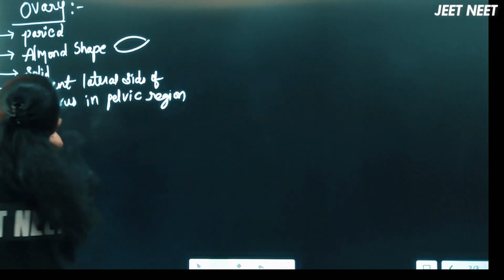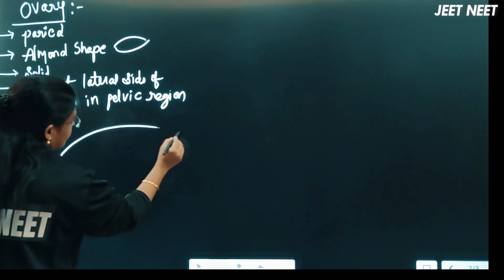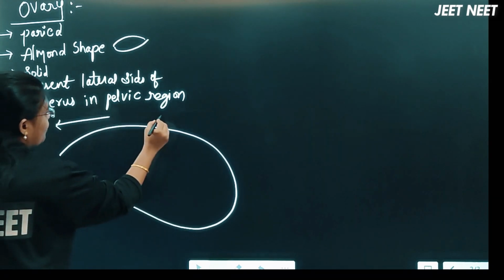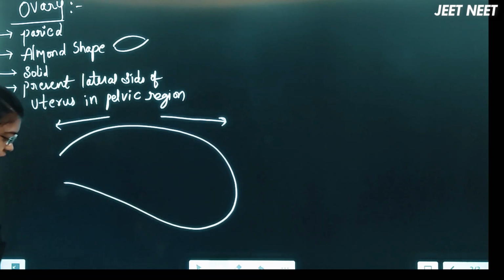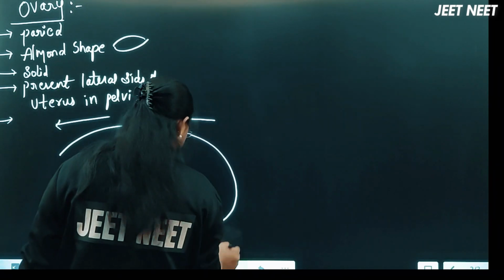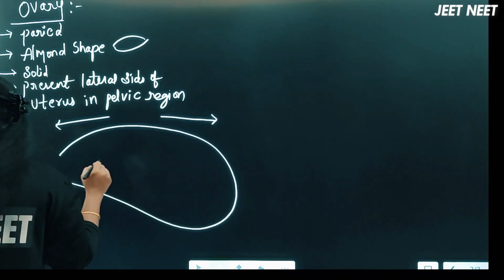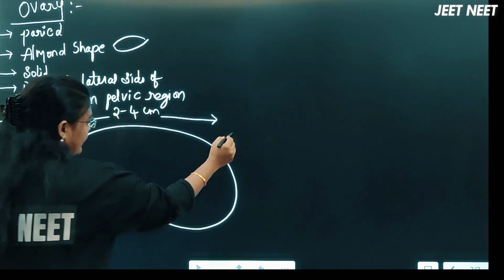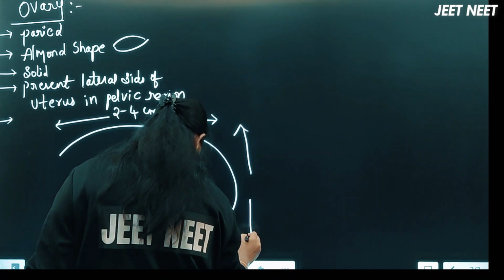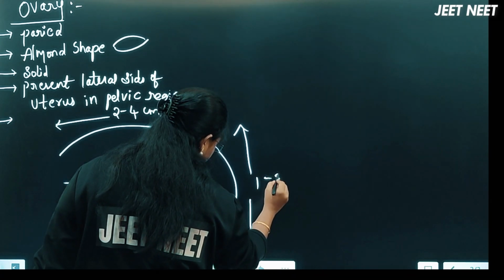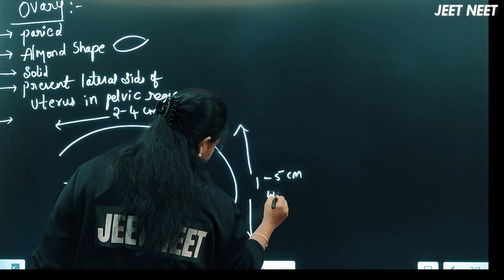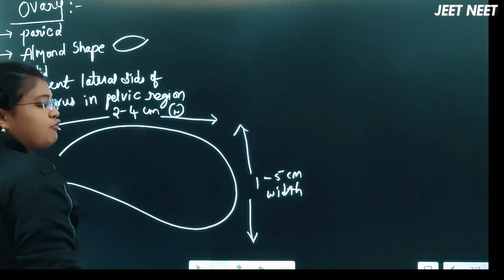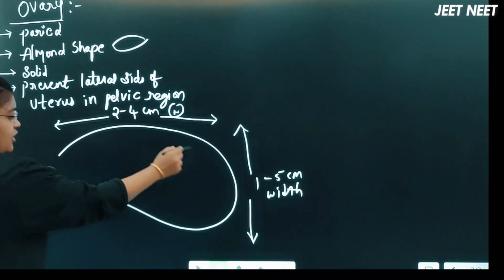If this is an ovary, the length of the ovary we can take as 2 to 4 centimeters, and the width of the ovary 1 to 5 centimeters. So this is the ovary.